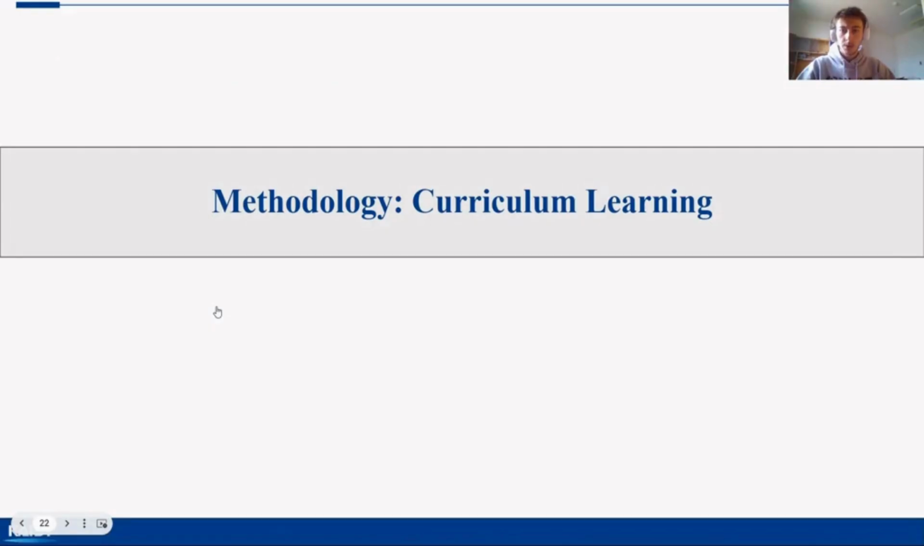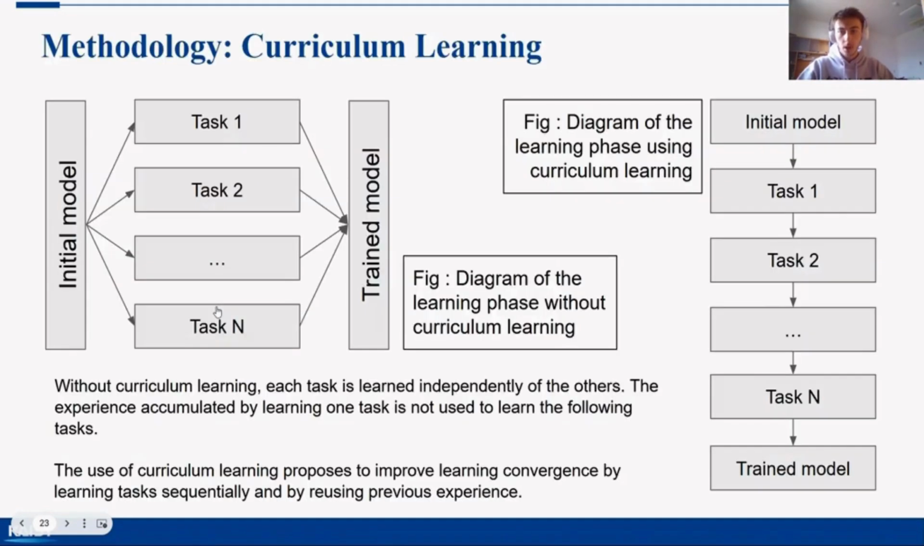So now let's talk about the methodology part of our project and more precisely the integration of curriculum learning. As we explained in the previous presentation, this technique is implemented to enable better convergence by avoiding local optima. One reason why the model is slow and may fall into local optimum is that the model is trained independently for each task and from scratch. Integrating curriculum learning allows tasks to be run sequentially, reusing learning experience from previous tasks.